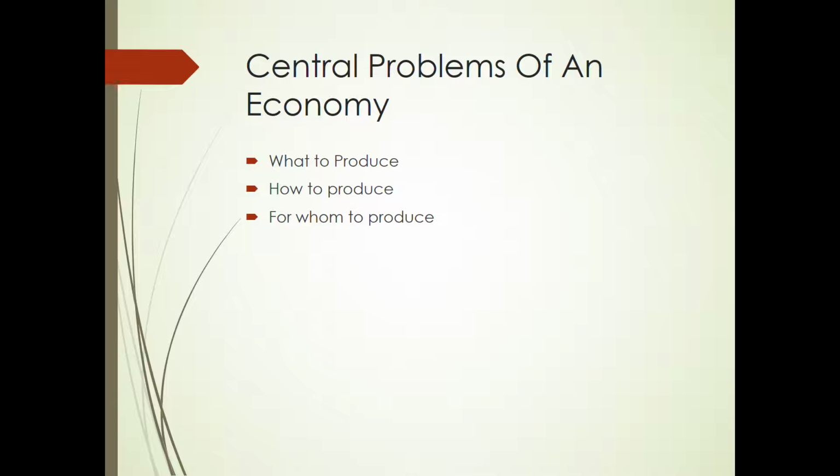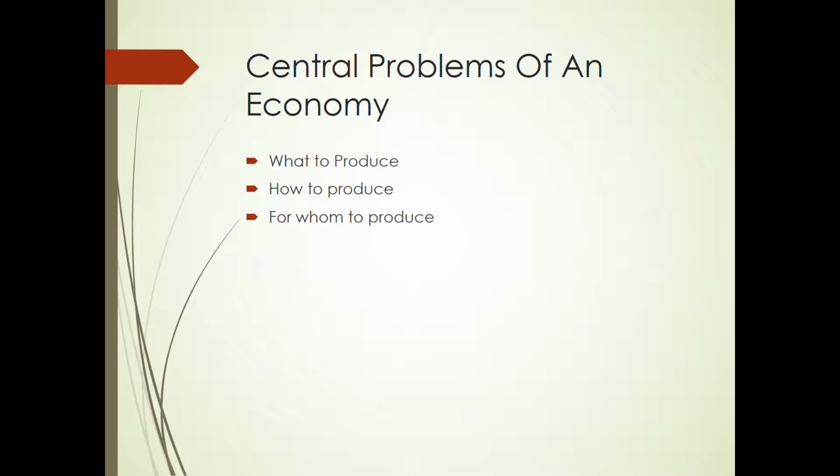The first question is what to produce and in what quantities. So every society must decide on how much of each of many possible goods and services it will produce, whether to produce more of consumer goods or of capital goods, whether to have more agricultural goods or industrial goods, whether to devote funds for providing basic education or more of higher education.